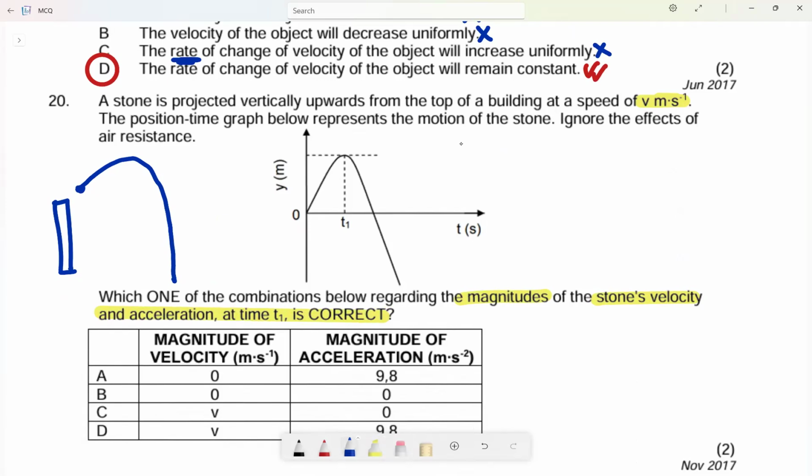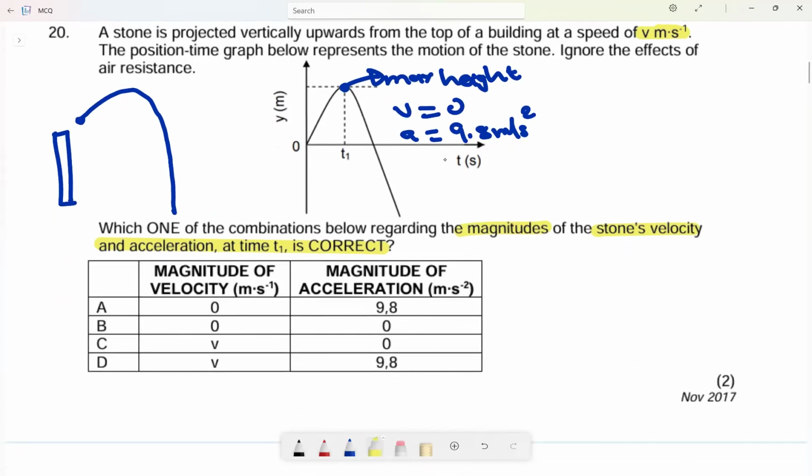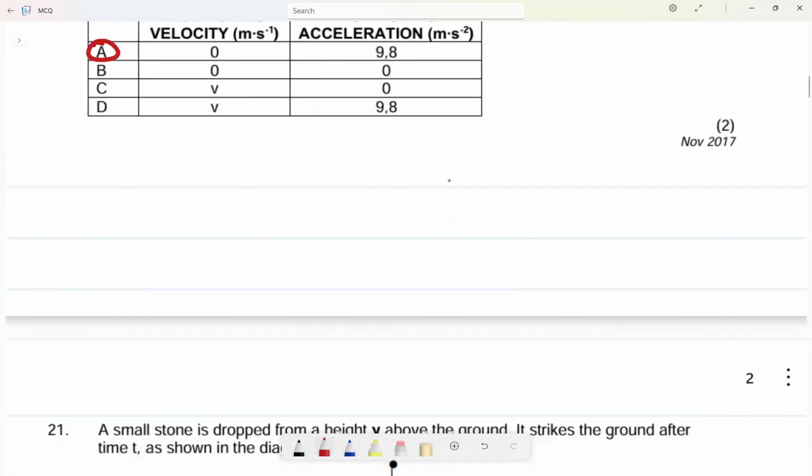Let's check what is happening at time t1. This is the maximum height. And what is happening at the maximum height? The velocity is equal to 0, but the acceleration is equal to what? The magnitude of acceleration is 9.8 meters per second squared. The magnitude of acceleration does not change. Whether you are at the maximum height or anywhere, it is always 9.8. What will change is the velocity. So let's look at the correct answers. We want the magnitudes 0 and 9.8. The answer is A. I hope you understand that.